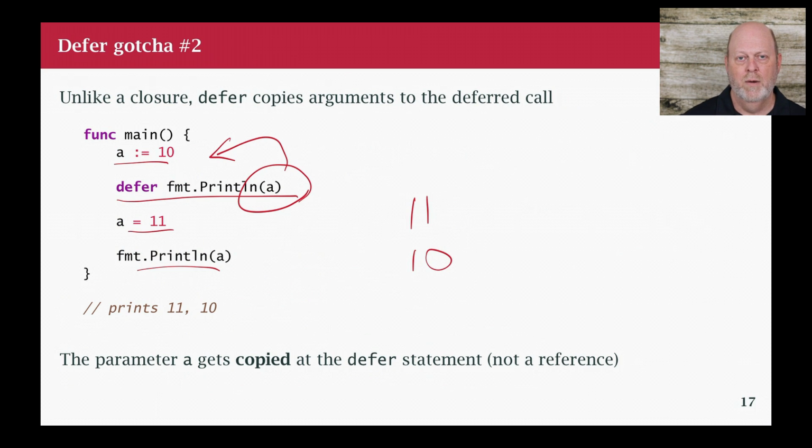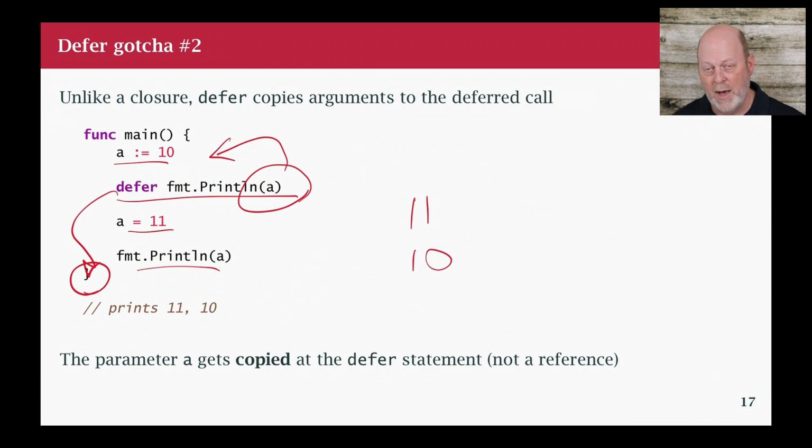Okay, so what's happening is when I call this function to defer it, Go is actually setting up the parameters based on the values of things right then. And so ints are copied, and it's setting up a call stack for the deferred function with the value of a at that moment. So when the defer actually calls the function down here at the end, it's already got that value of a captured. And so it prints 10, not 11, because 10 was what a had at the time of the defer. It's very important to realize that.